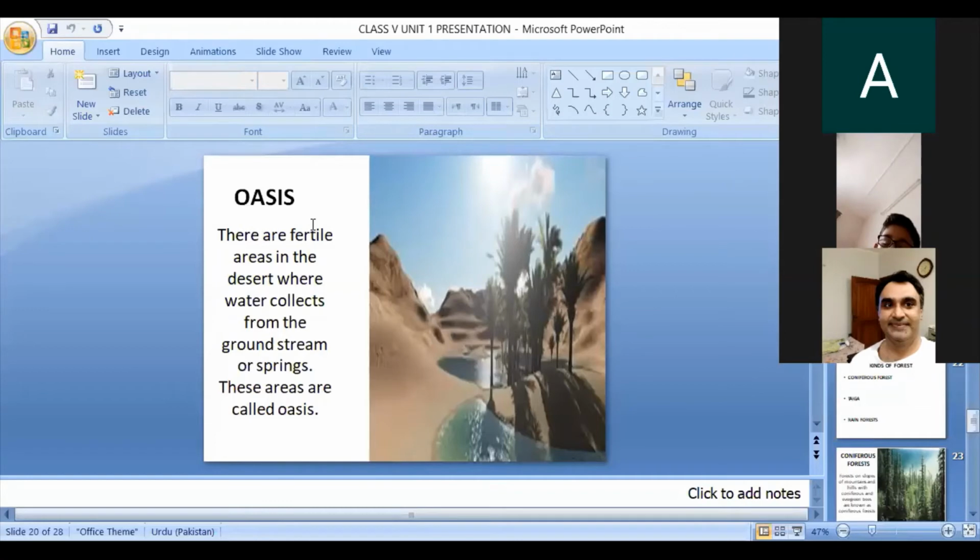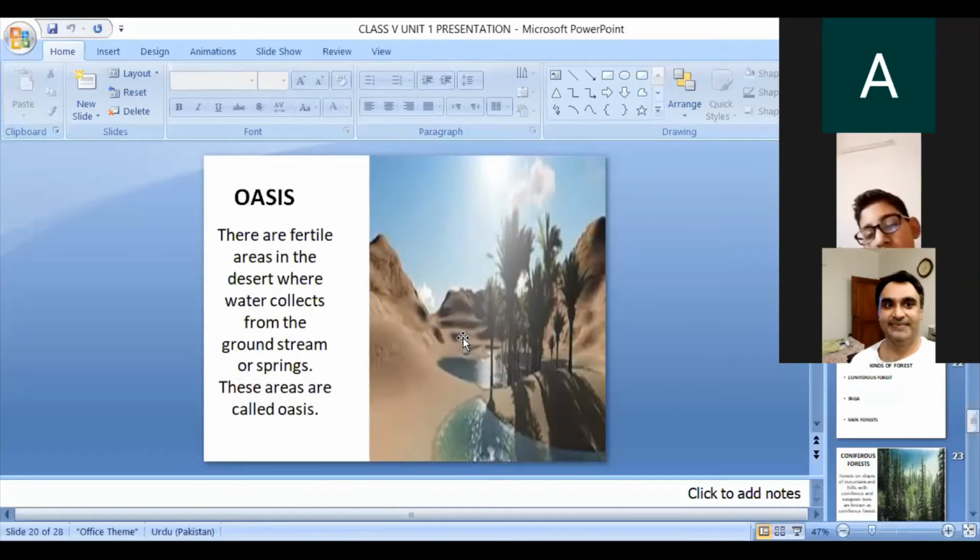Oasis, the fertile area in the desert. You can see the desert, you can see the date trees over here. Oases are fertile areas in the desert where water collects from the ground or a stream. Here you can see the water. The area where you can find water in the desert is known as an oasis.